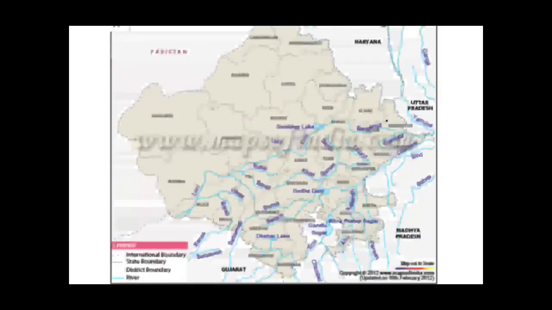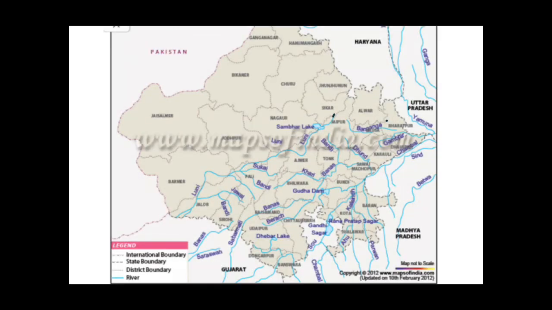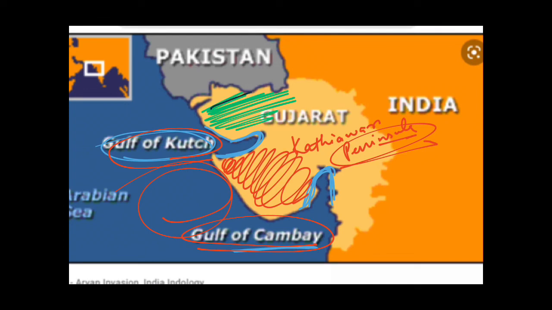So in this map you can see over here, this is Luni river. It is originating from here near Jaipur, and then it flows in the state of Rajasthan, and then enters into Gujarat, and then it drains into Rann of Kutch over here. You can again see that this green portion is Rann of Kutch, and from here comes this Luni river, and it drains over here. It just vanishes away in Rann of Kutch. Okay, it does not drain into Gulf of Kutch. So keep this thing in your mind.